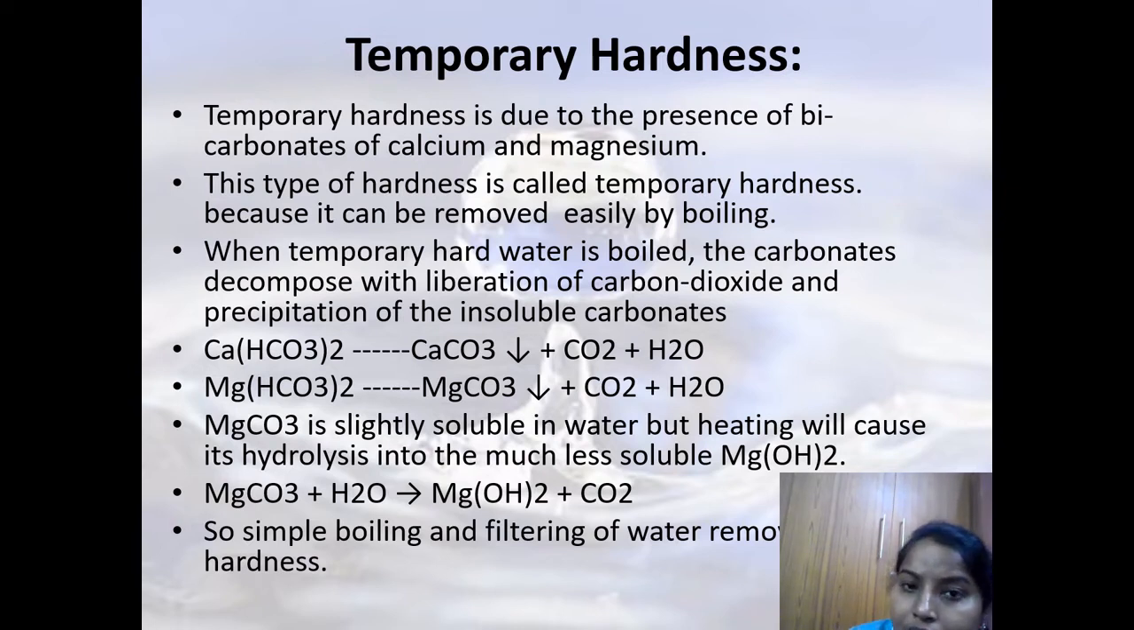So as we already discussed, temporary hardness is due to the presence of bicarbonates of calcium and magnesium. And why do we call it temporary hardness? Because it can be removed easily by boiling. And what will happen when temporary hard water is boiled? The bicarbonates will decompose with liberation of carbon dioxide and precipitation of insoluble carbonates. So that one layer that is formed when you heat it is your carbonate salts. So with simple boiling and filtering of water, you can just remove the temporary hardness. It's always safe to boil our water.